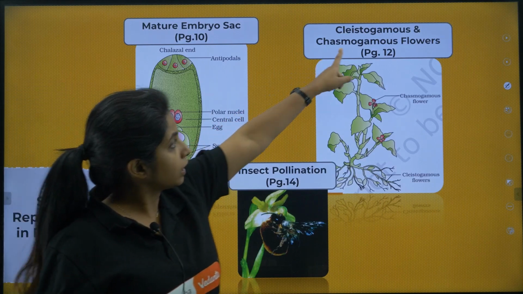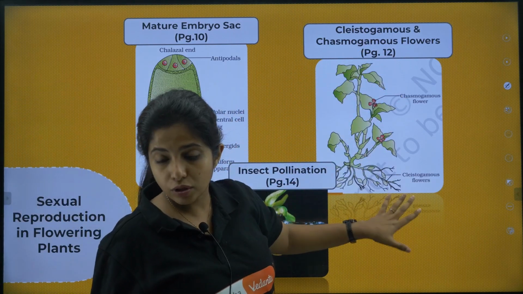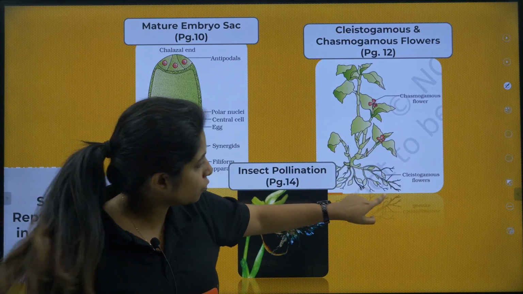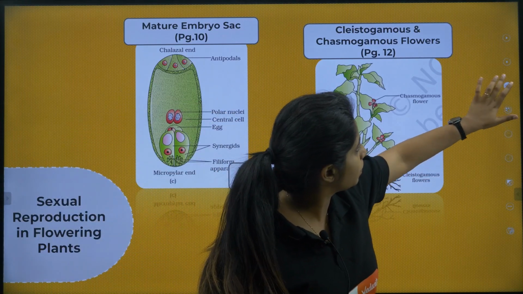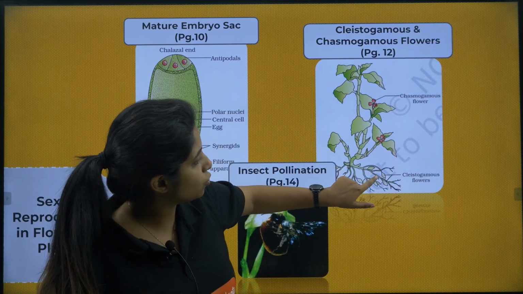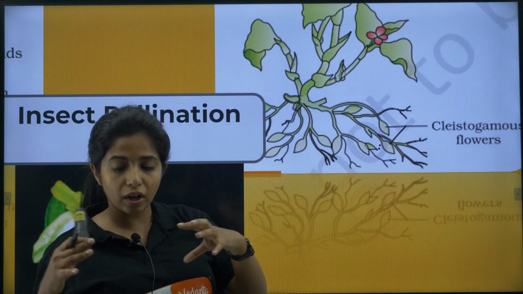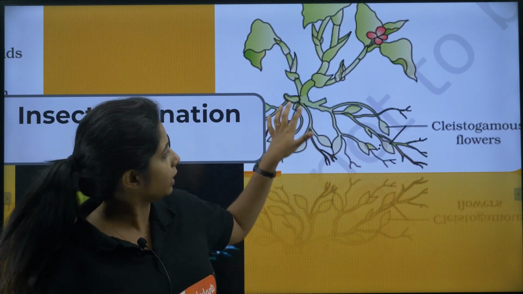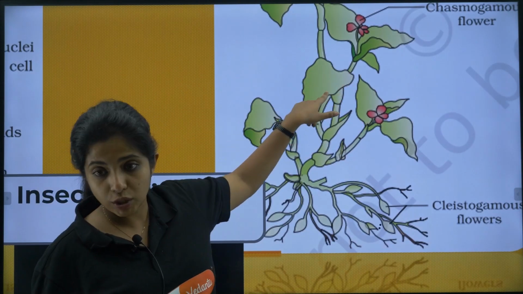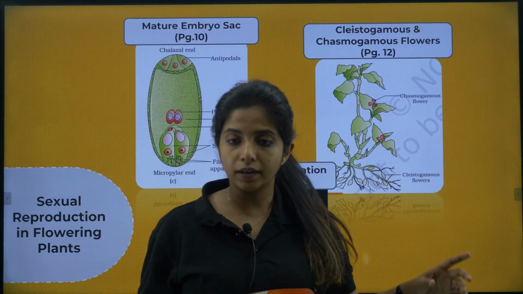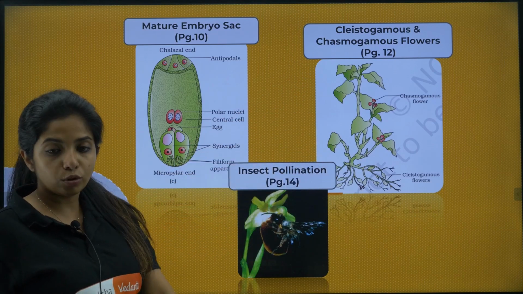So cleistogamous and chasmogamous flowers of Viola, Oxalis, Commelina are given over here. You should know that these flowers being shown up here are cleistogamous. Cleistogamous are always towards the lower area. Cleistogamous are the closed flowers; you can remember it like that. And the other flowers are chasmogamous flowers. Whether the plant is Oxalis, Viola or Commelina, all of them have both these flowers.